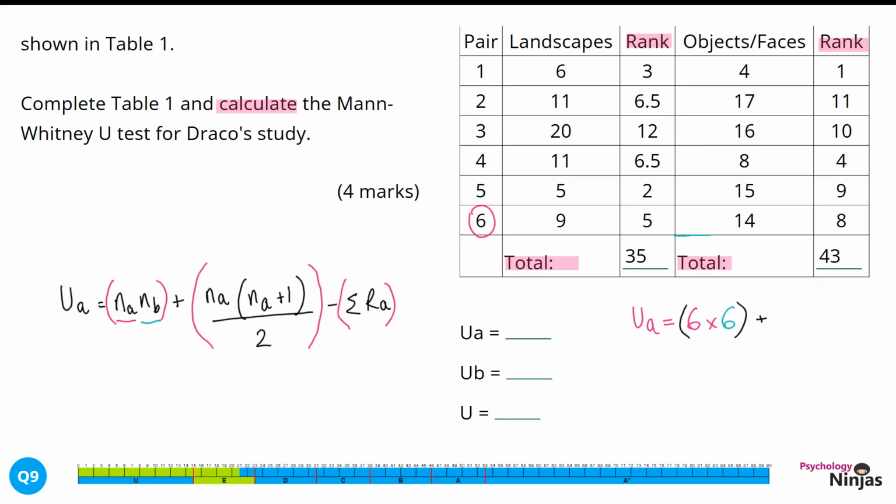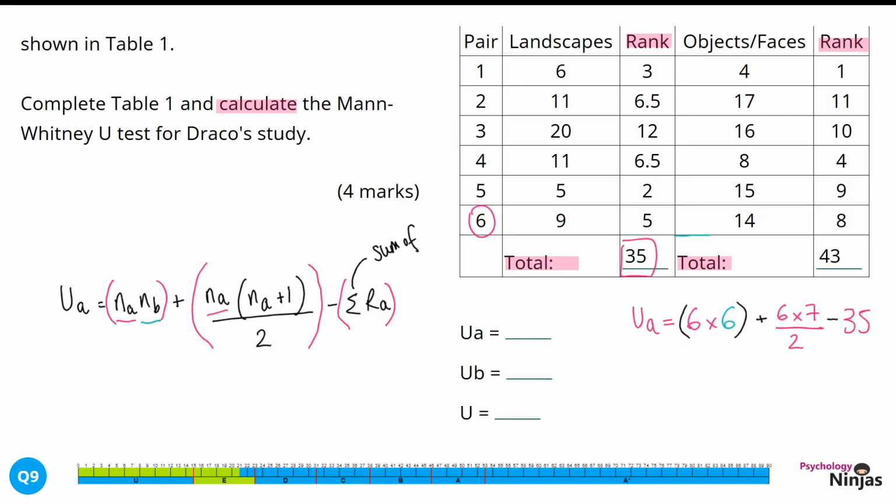And then we're going to go to the next part of our formula. So we know we've got NA, that's the number of participants in group A. So that's going to be 6 multiplied by NA plus 1, which is 7, and we're going to divide that by 2. And then we're going to put in the last part of our calculation. This sign here means the sum of. So we're looking for the sum of the ranks of group A. So we're going to minus 35 in this instance, because this is the sum of the ranks of group A.